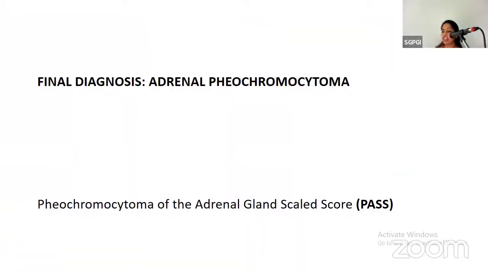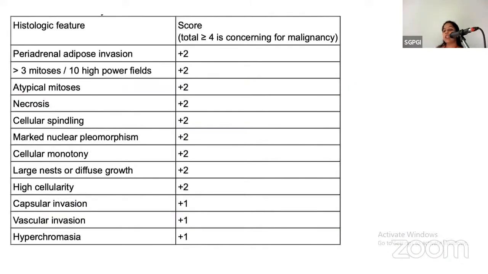For the risk stratification, we performed the Pheochromocytoma of the Adrenal gland Scaled Score, that is PAS scoring. According to this score, 2 points are given for peri-adrenal adipose tissue invasion, more than 3 mitosis, atypical mitosis, necrosis, cellular spindling, nuclear pleomorphism, cellular monotony, and large nests or diffuse growth, as well as high cellularity. 2+ score is given in capsular and vascular invasion with hyperchromasia. Score 1+ is given. So a total score of 4 is concerning for malignancy.